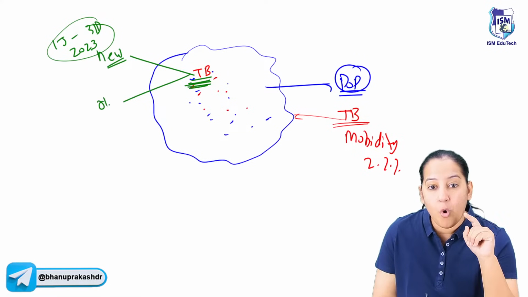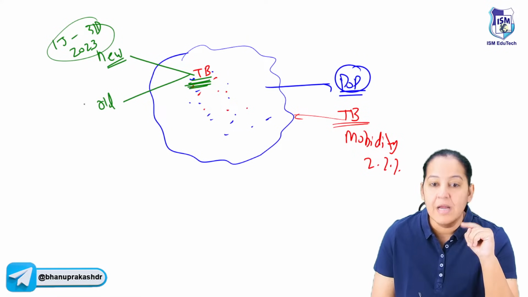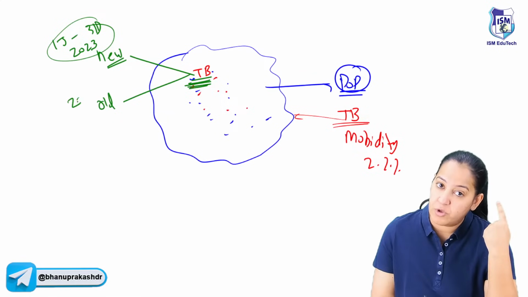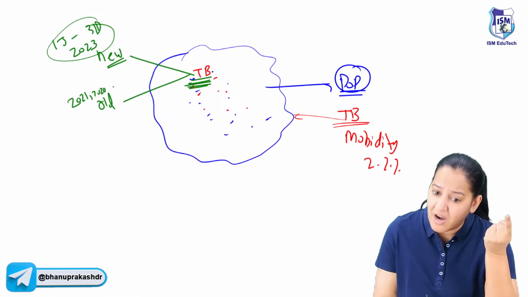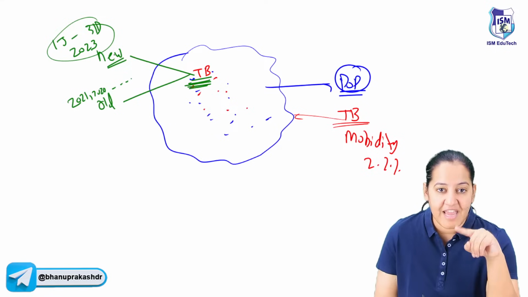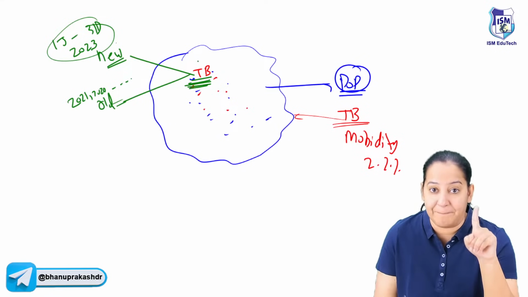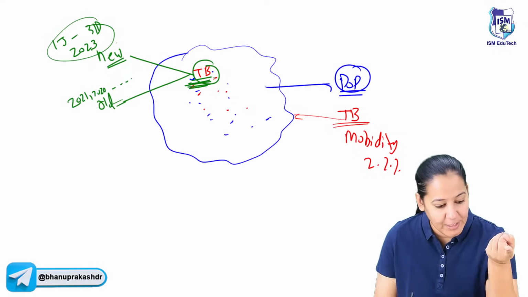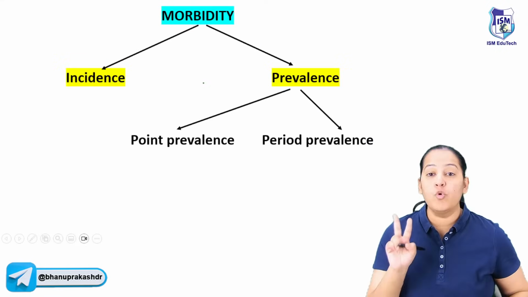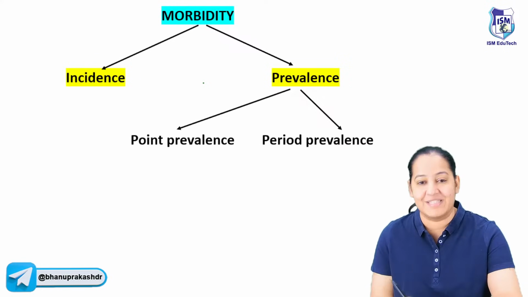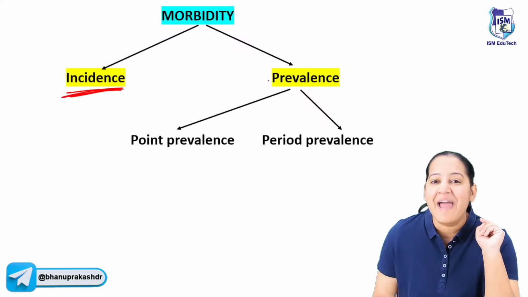But maybe there is an old patient of TB which is not cured yet. Maybe the TB patient is from 2021 or 2022 and it is continuing till 2023. So there can be new patient, there can be old patient. The patient is there, but patient can be new, patient can be old. So there are 2 measures of morbidity of a disease which are known as incidence and prevalence.